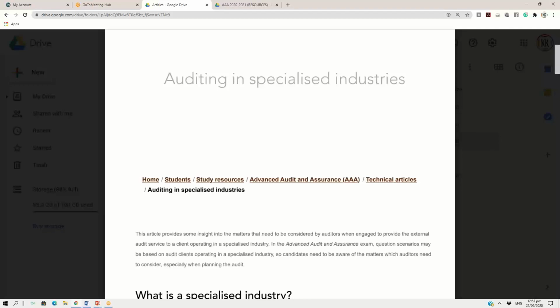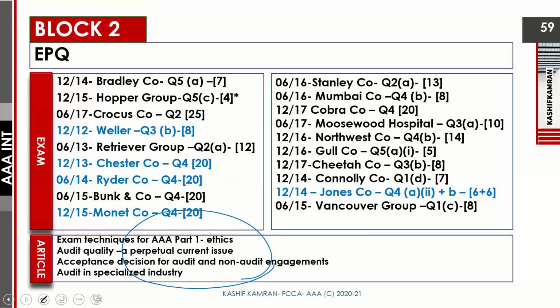So out of the 4 articles, sorry, which you can see at the bottom of the slide, you can see the 4 articles to be read. I'm recommending the last 2 articles to you. The last 2 articles will help you with practice management. So just go about reading them.